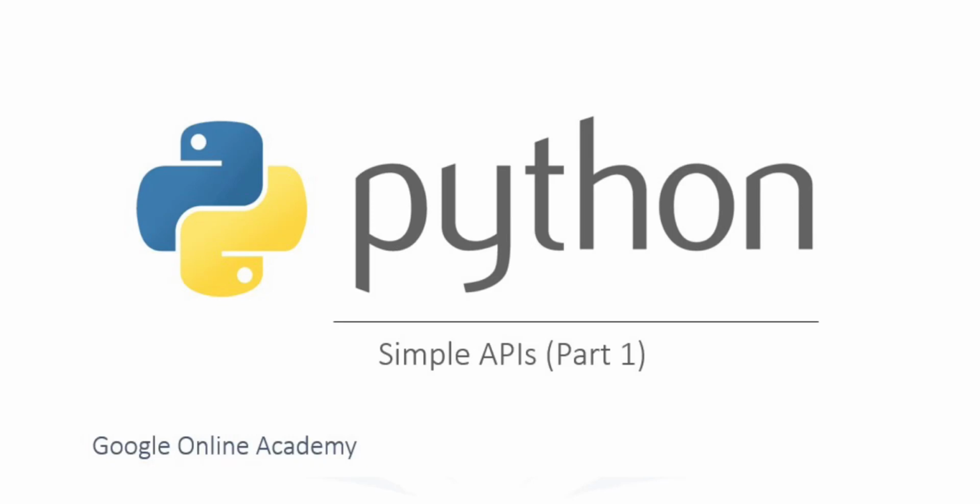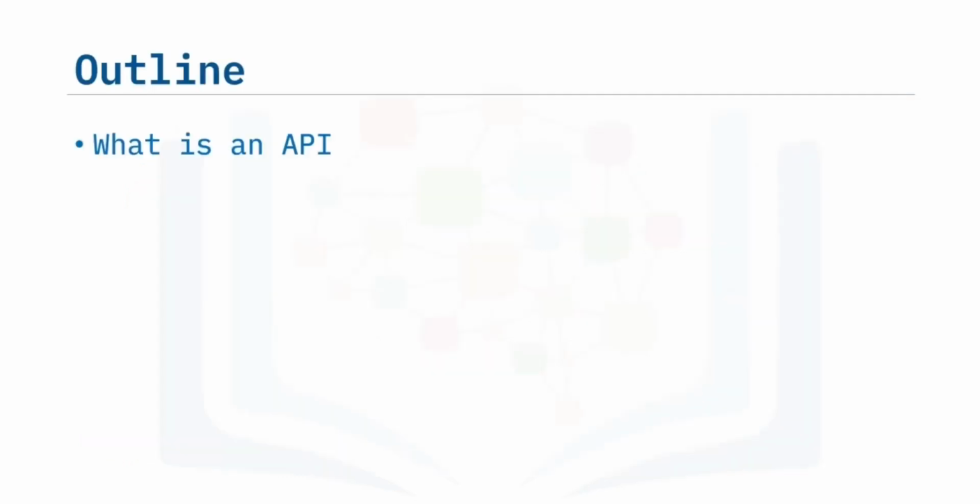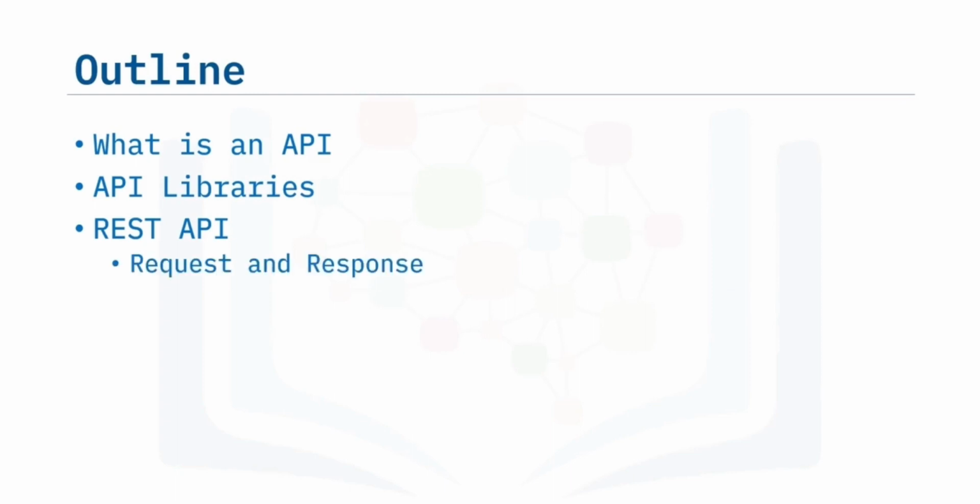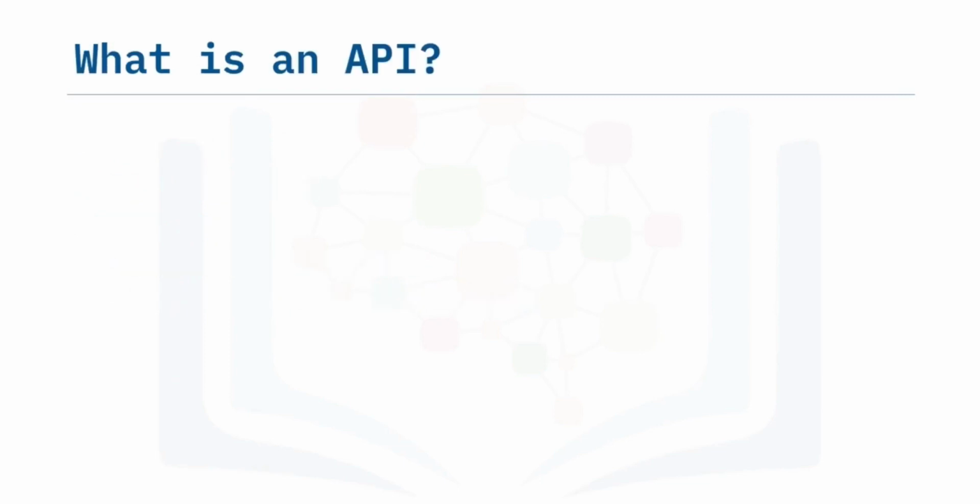In this video, we will discuss Application Program Interfaces, or APIs for short. Specifically, we will discuss what an API is, API libraries, and REST APIs, including request and response, and an example with PyCoinGecko.